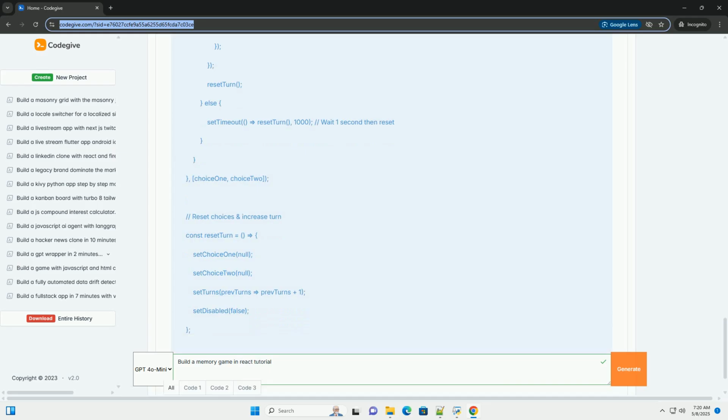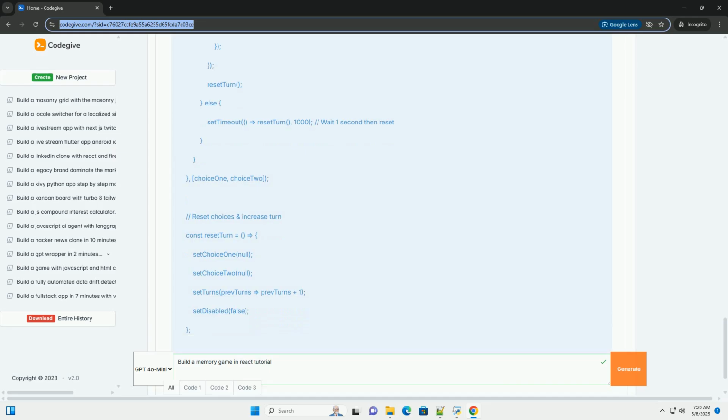Turns, a number representing the number of turns the player has taken. Choice 1 and choice 2 store the card objects that the user has selected for comparison. They are initialized to null. Disabled, a boolean to disable clicking during the comparison phase. Card images array. This array holds the image sources for the cards. Important: ensure these paths are correct relative to your public directory.